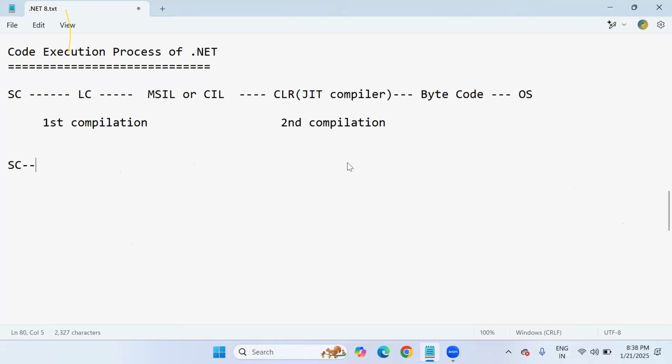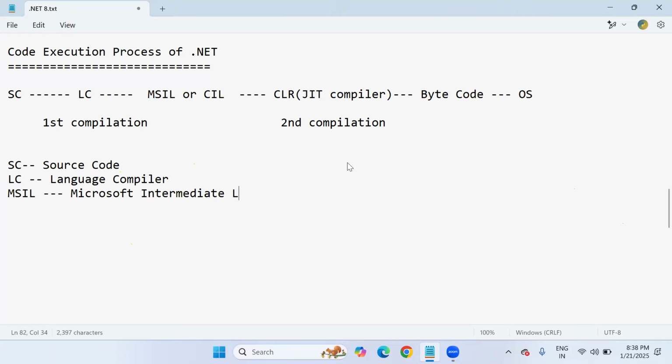So here I'm writing the abbreviations. SC means source code. LC means language compiler. MSIL means Microsoft Intermediate Language Code.